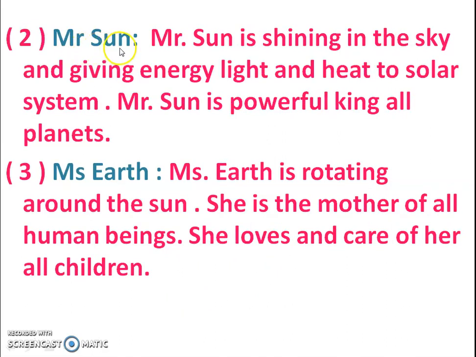Second is Mr. Sun. Mr. Sun is shining in the sky and giving energy, light and heat to the solar system. Mr. Sun is the powerful king of all planets. Number 3. Mrs. Earth. Mrs. Earth is rotating around the sun. She is the mother of all human beings. She loves and cares for all her children.